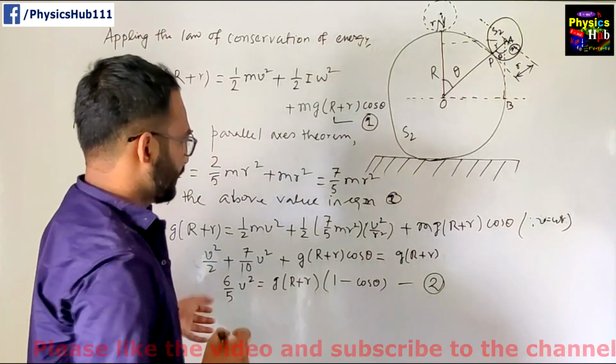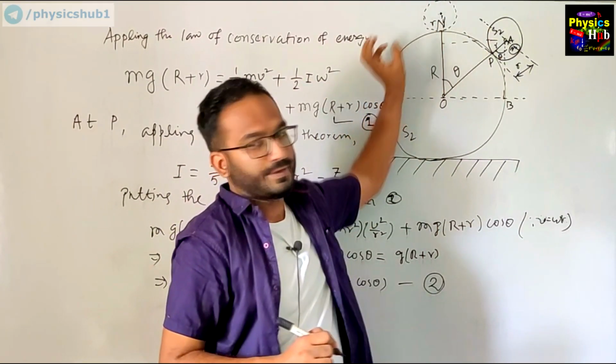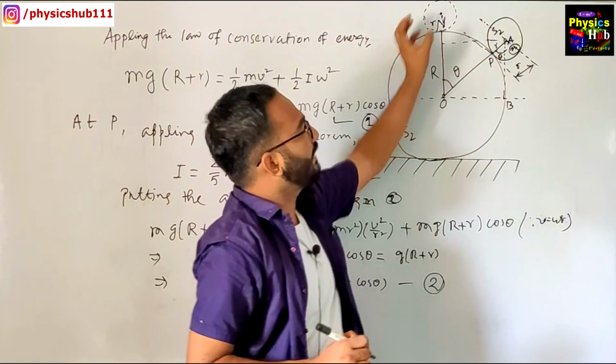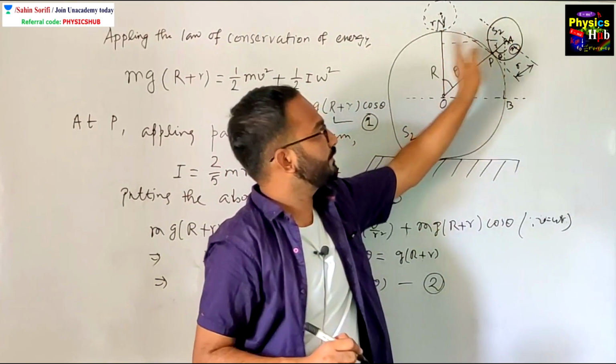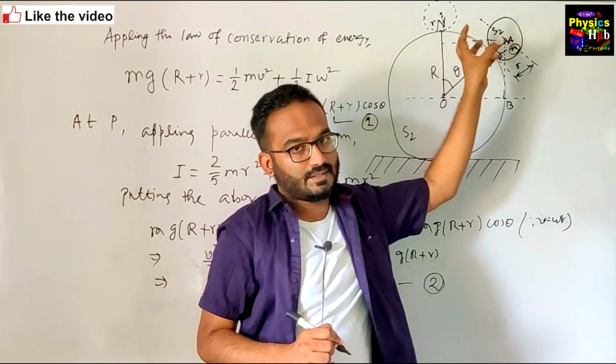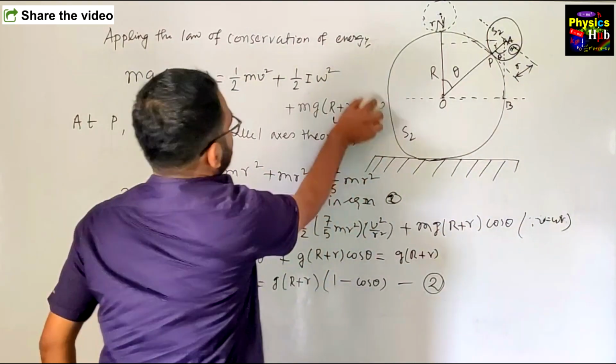So we have got this equation. Now you see, this sphere S2 is showing a rolling motion and it is also exhibiting a circular motion. So if this exhibits a circular motion, what can we write? I am writing it here.